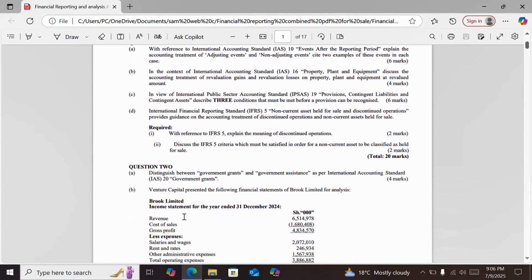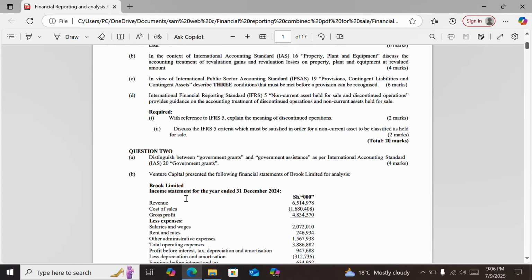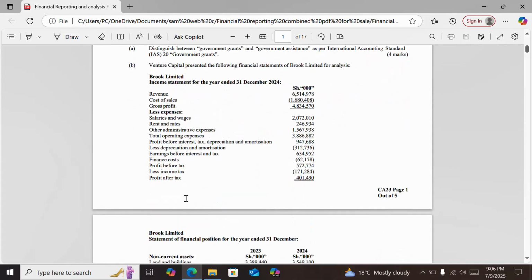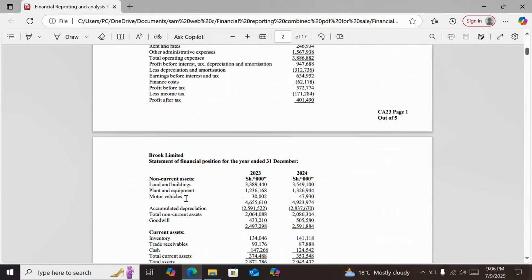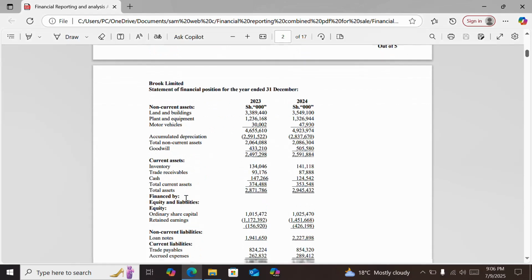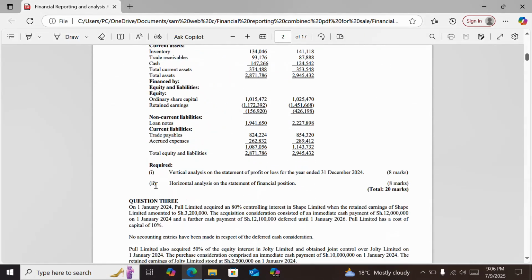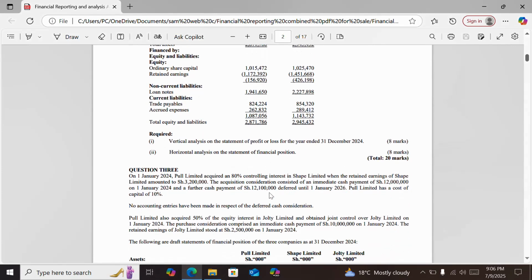Question 2. Part A: distinguish between government grant and government assistance as per International Accounting Standard IAS 20, Government Grants. Part B: you have been given an income statement and a statement of financial position for Bluke Limited, and you are expected to do a vertical analysis on the statement of profit or loss for the year ended 31st December 2024 and a horizontal analysis on the statement of financial position. Then question 3.